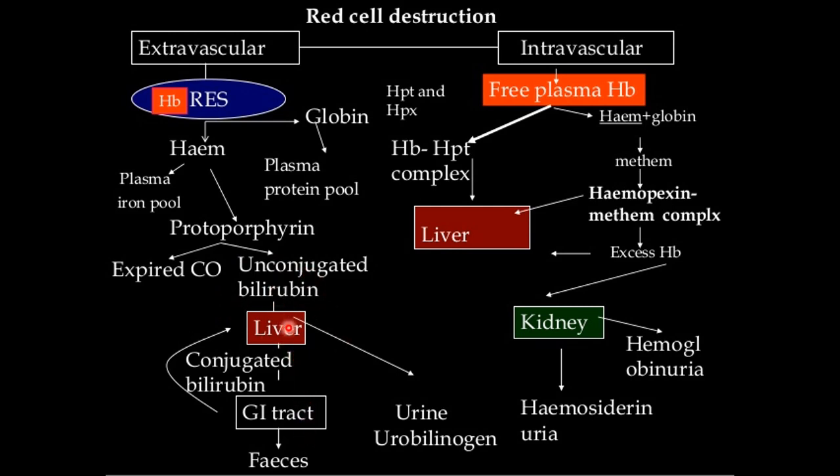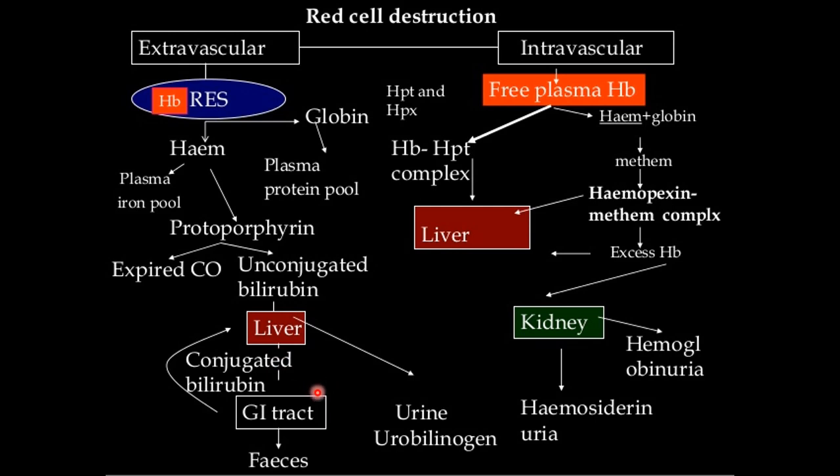Conjugation of bilirubin takes place in the liver, and conjugated bilirubin is excreted via bile into the intestine. That is, it is utilized during the digestion.